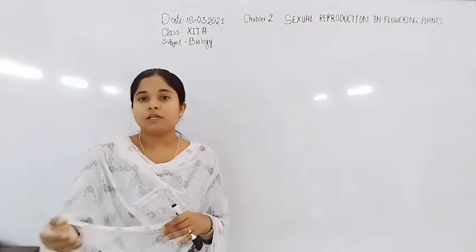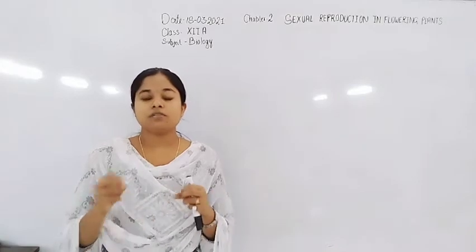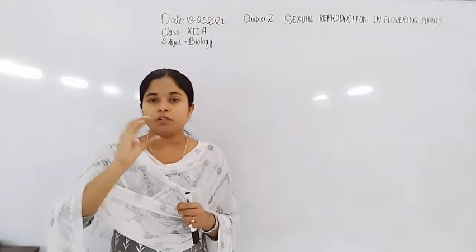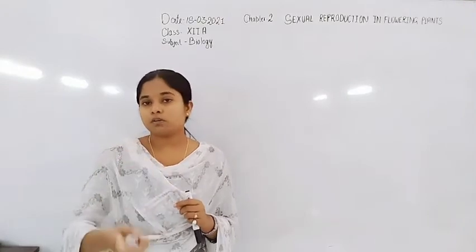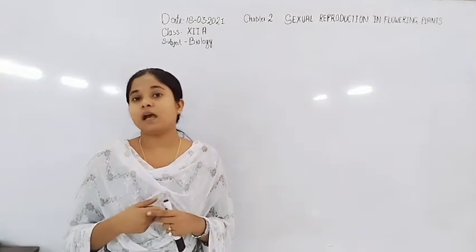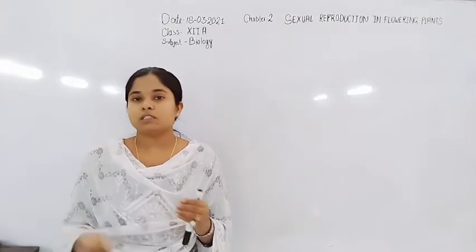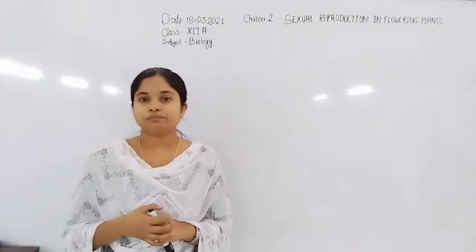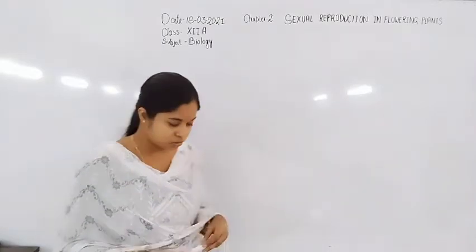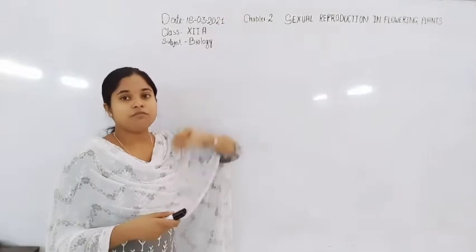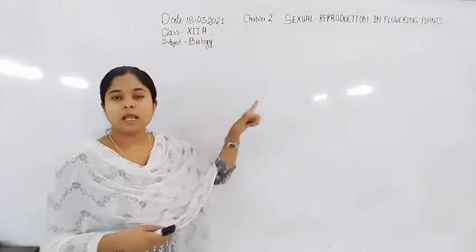After fertilization, in which the sperm fuses with the ovum, there is formation of the zygote and embryogenesis, and after embryogenesis, a seed forms in the plant, or an organism forms in other animals. So let us discuss sexual reproduction in flowering plants, that is, in angiosperms.